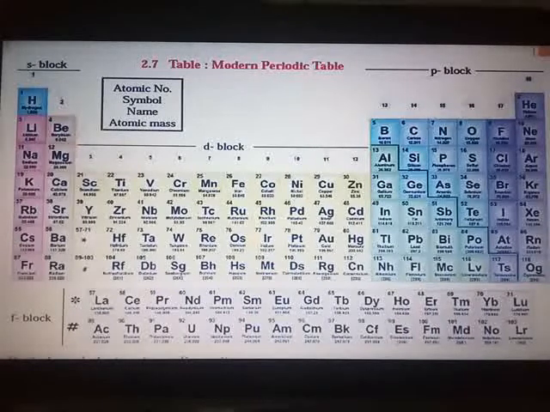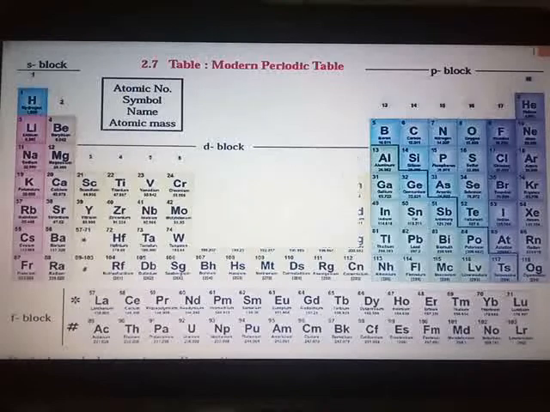Now, a big characteristic of the P block is that this is the only block which contains metals, non-metals and metalloids. You can see this zigzag line, and along this zigzag line the metalloids lie. What are metalloids? They are elements which show the properties of both metals as well as non-metals. All the metals lie on the left hand side of the zigzag line, and the non-metals lie on the right hand side. So this is about the modern periodic table.